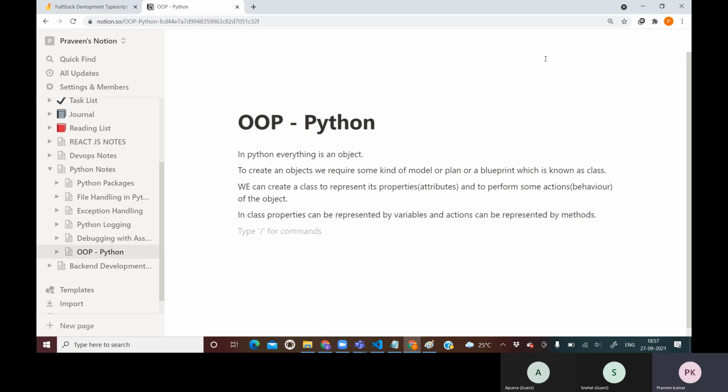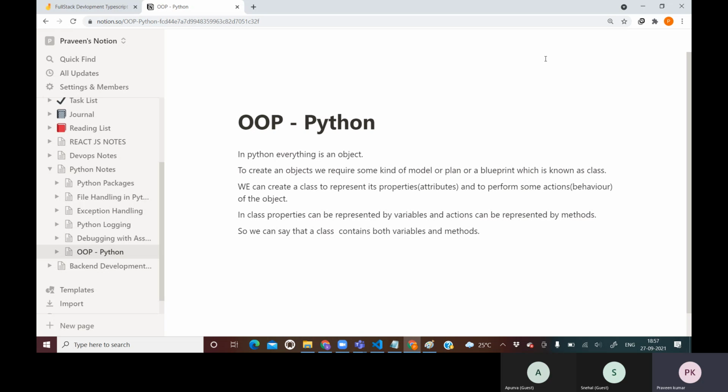So hence we can say that a class contains both variables and methods, right? Now what is the syntax to define a class?